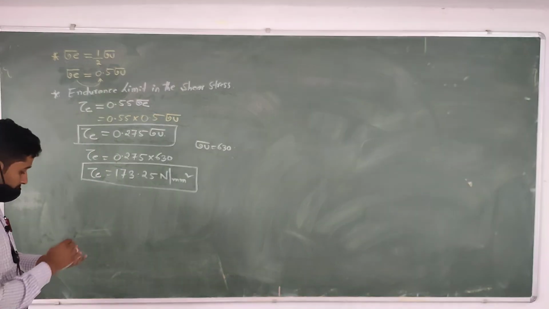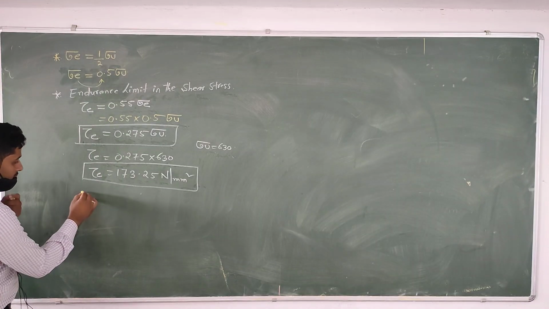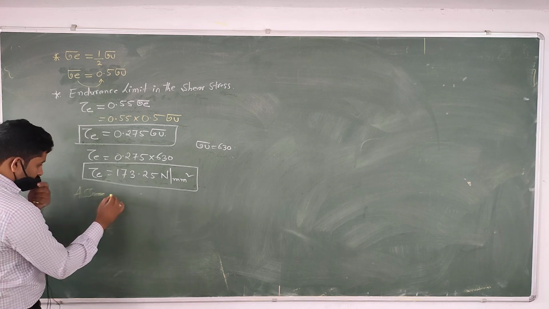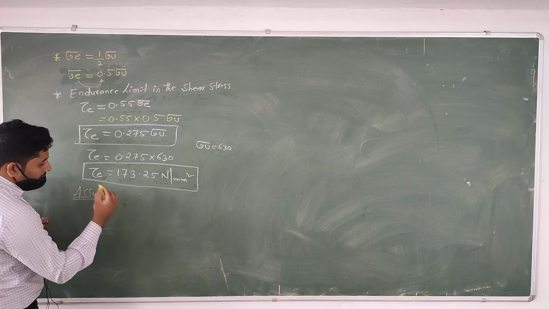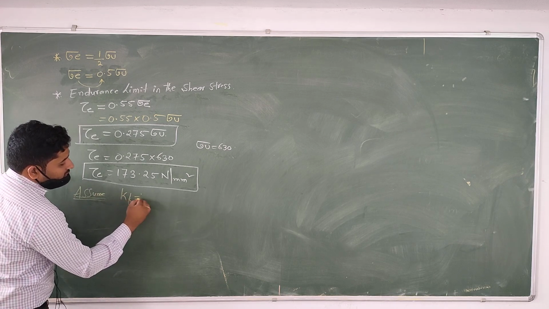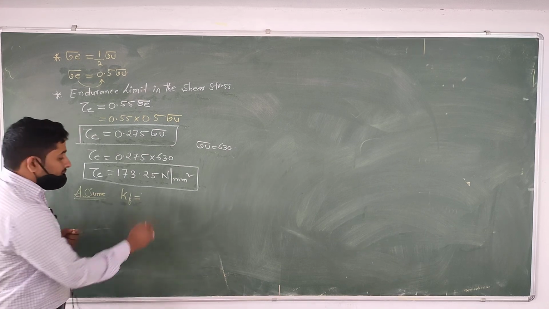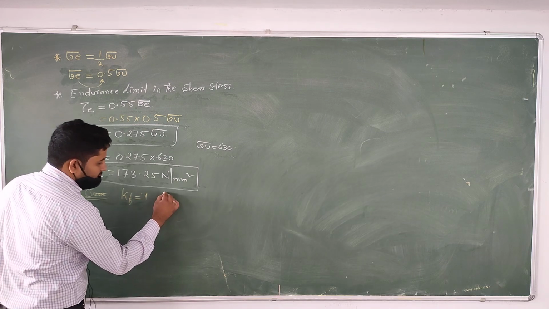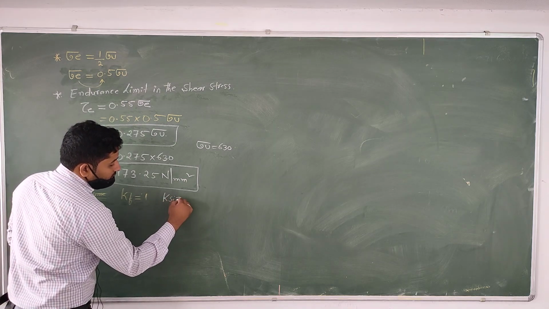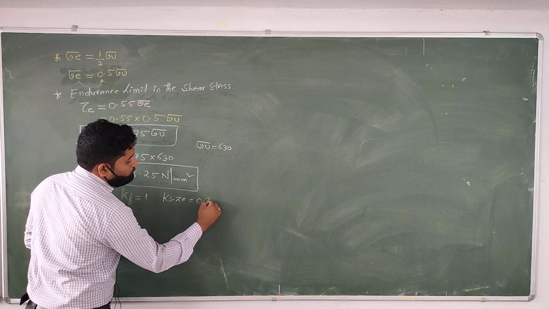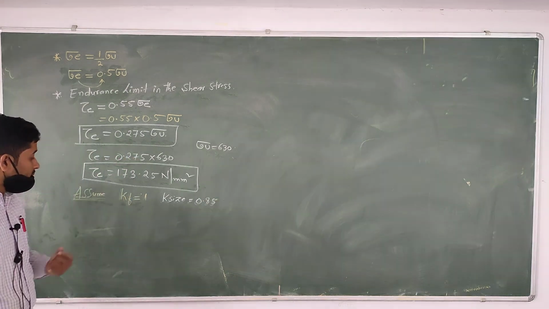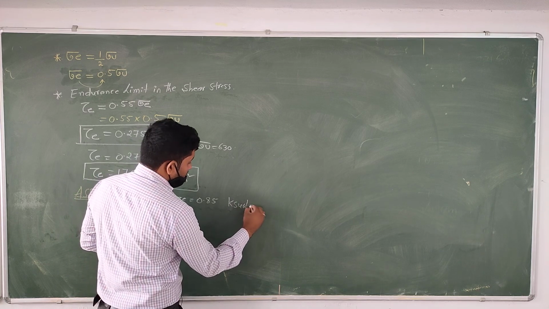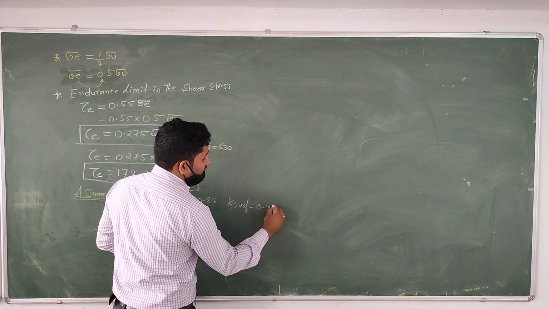Then I am representing here, assume Kf, the stress concentration factor, as 1, the K size factor as 0.85, and the K surface finishing factor as 0.87.